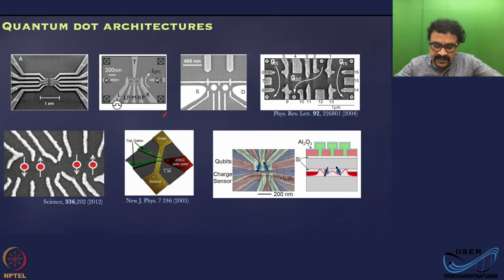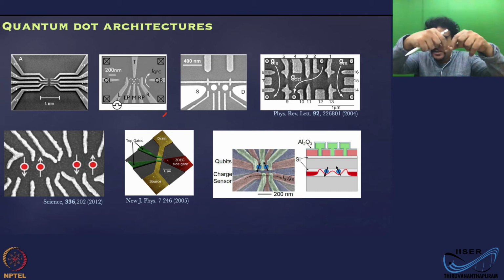Okay. But now when we come here, this is a silicon germanium quantum dot, or a gated quantum dot defined on a silicon germanium system. They also have gone through a lot of iterations of designs like here. This is one of the first ones, where you have a thin strip which is etched down. Then you put two gates. These are the barrier gates on top of the edge.